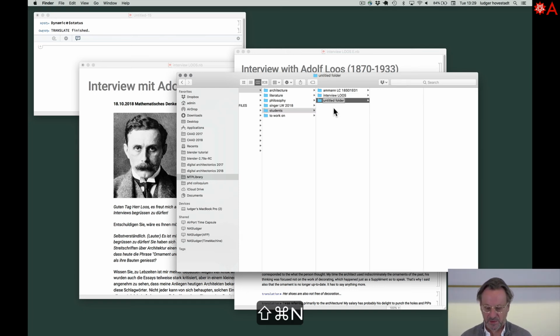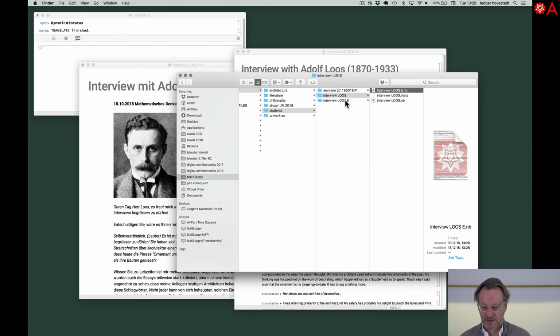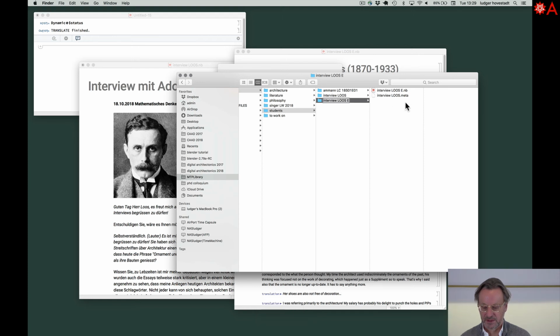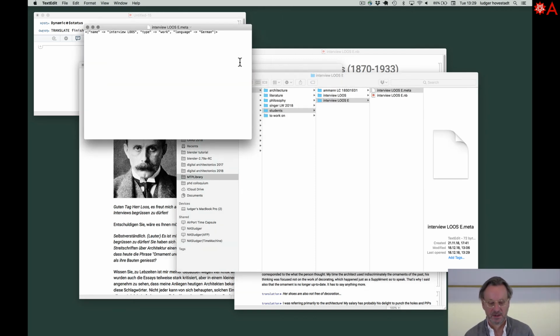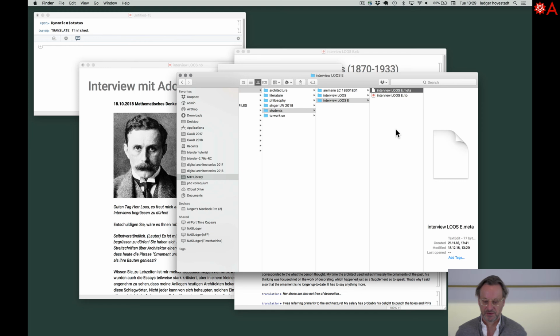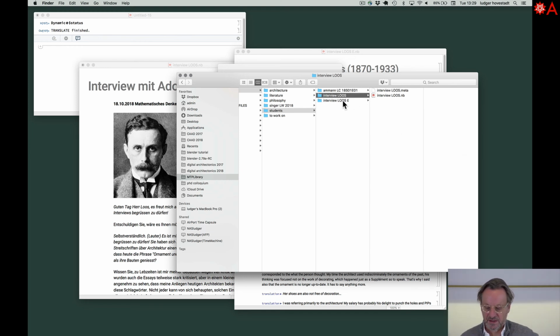So what we need is, we need to create an interview called English. Then we have to put this to this folder, and we have to copy the meta file and rename the meta file. I have to improve that, but I think it's a good exercise that you be careful. And we have to put that to English. Next version will be simpler to use. Now we have a German version and we have this English version.